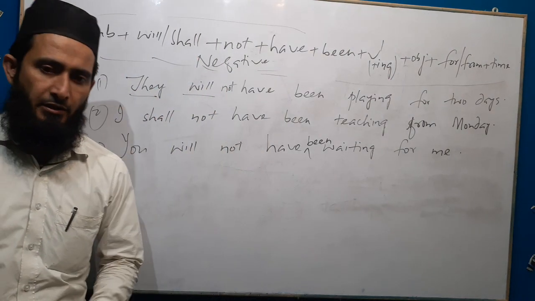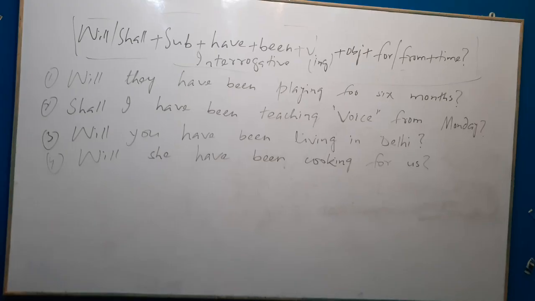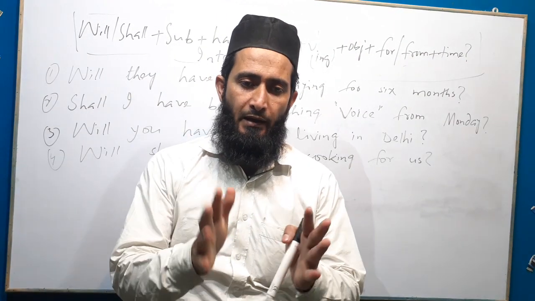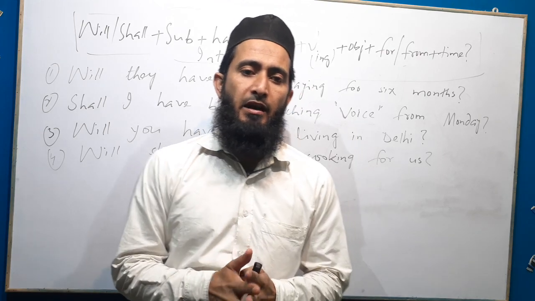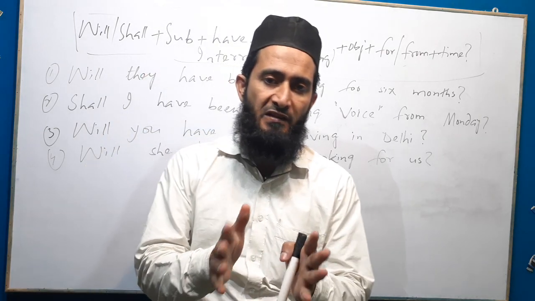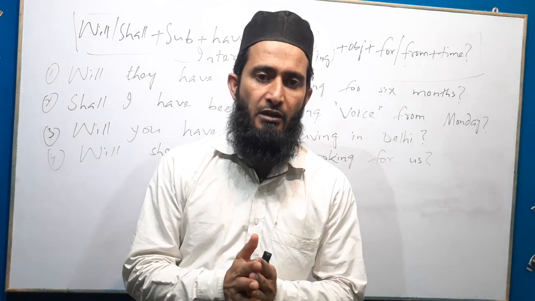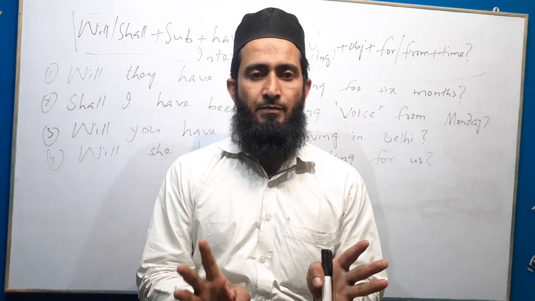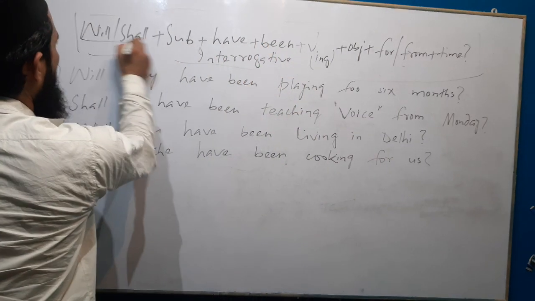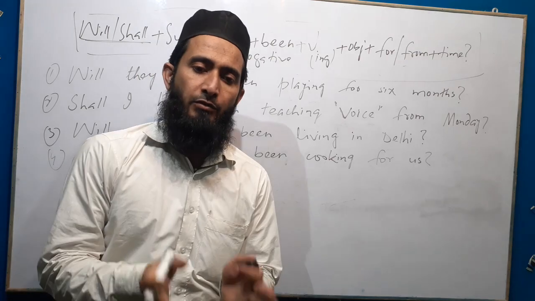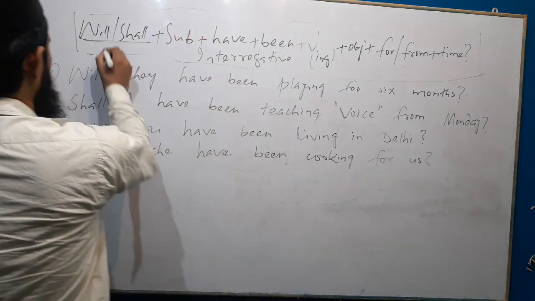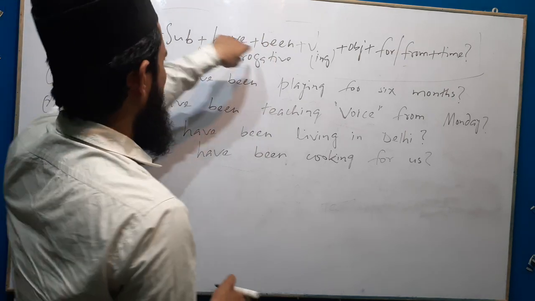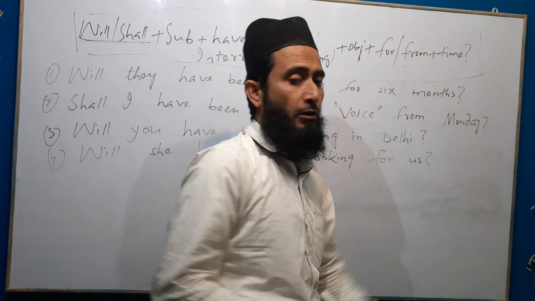Now we will see its interrogative structure. I have told you from the very beginning that whenever we make sentences in interrogative structure, first we will use the helping verb used in this structure. Here the helping verb is will or shall. That's why first we use the helping verb. Will or shall plus subject plus have plus be, ing form of the verb plus object plus for or from plus time.